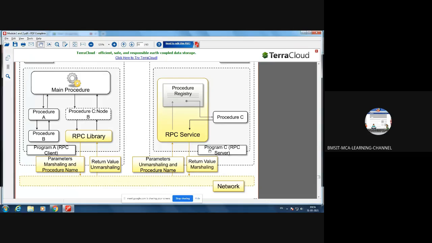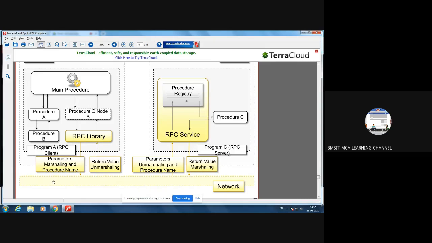Then to execute procedure C, program C, the RPC server, will execute. Then its output will be sent using marshalling. Marshalling means, say the output is a message, and that will be broken down into packets, and the packets will be assigned sequence numbers and encrypted.